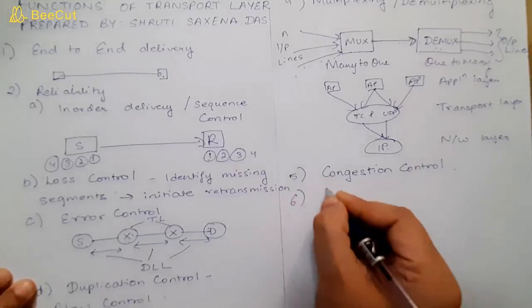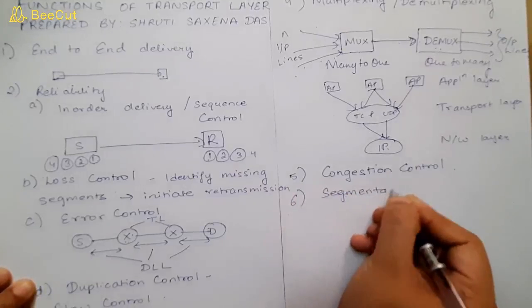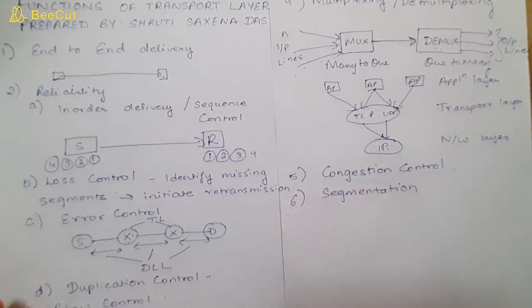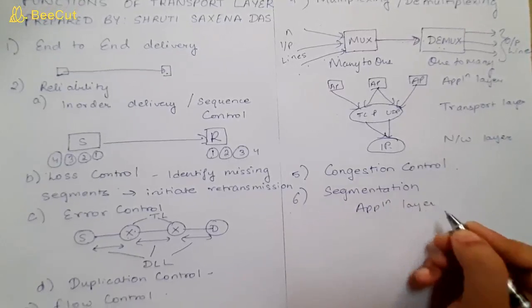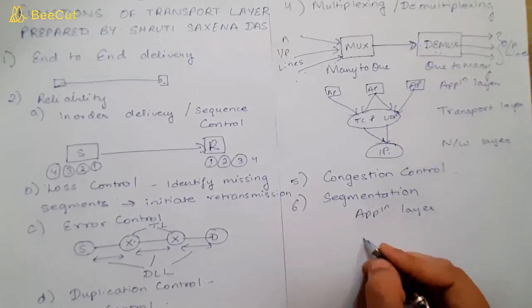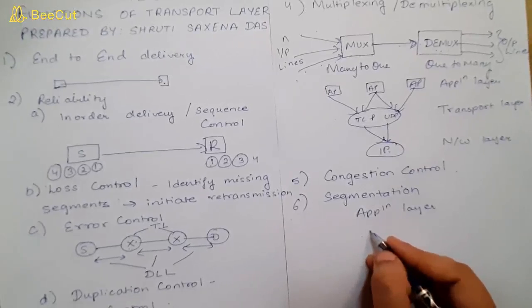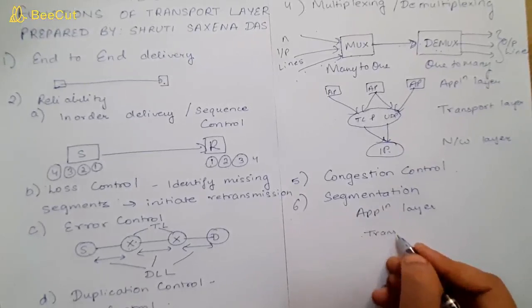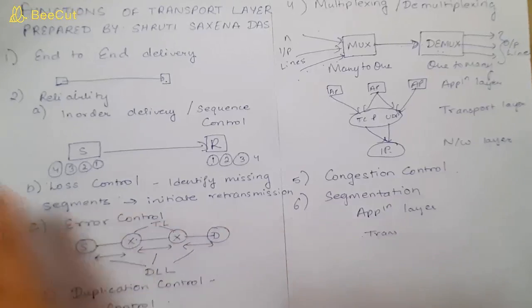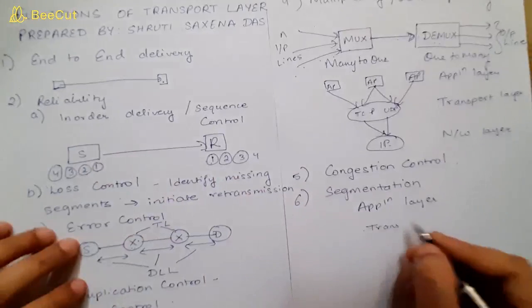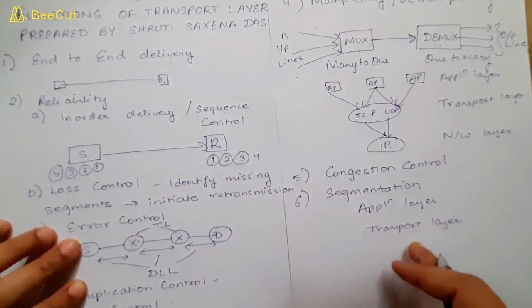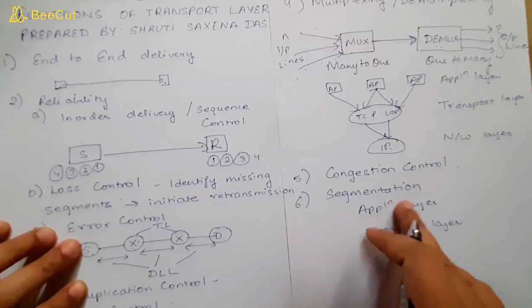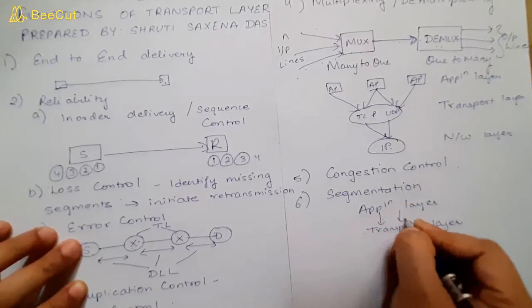Then we have segmentation. Segmentation is one of the functions of this layer. From the application layer, a continuous stream goes to the transport layer. That is also known as stream data transfer. So we have the application layer and the transport layer, and a continuous stream is coming from the application layer.